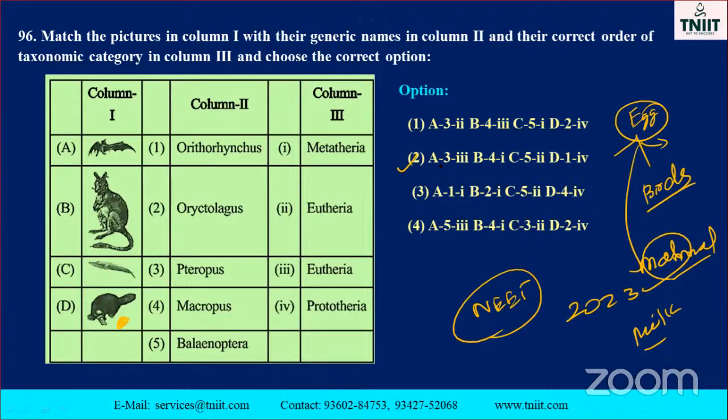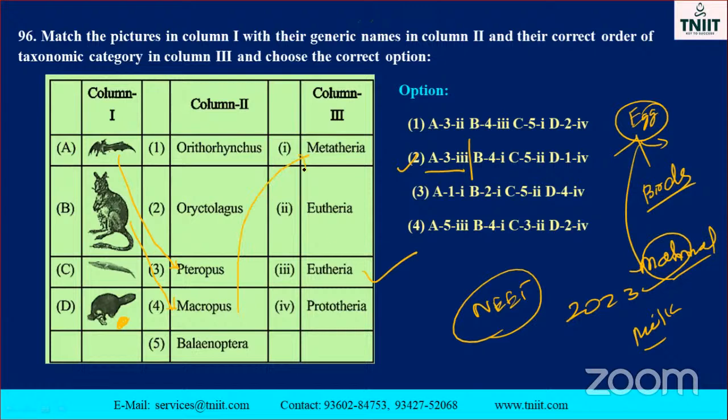How will it be? See, A is 3. A is bats. Third one, Pteropus. Note it down. The option is the third one, Eutheria, so this is the first one. B is 4. Fourth one, which one is Macropus? Macropus. The first one, Metatheria.